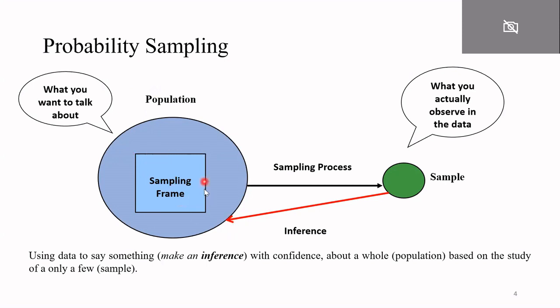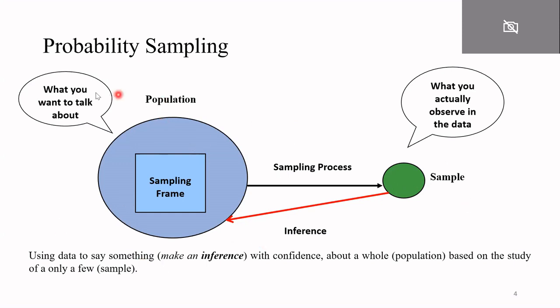What a sampling frame is, we have already discussed in our previous lectures. Then by using this probability sampling process, you will collect some sample that will come from this sampling frame, and you will perform some research analysis on the data you obtain from this sample, and you will draw inferences from this sample about your population.